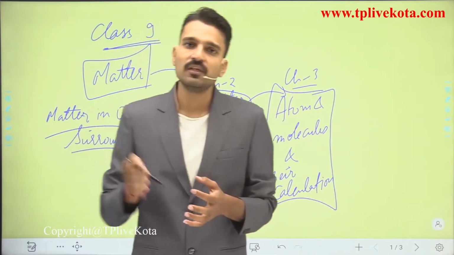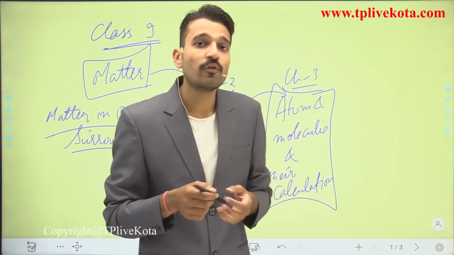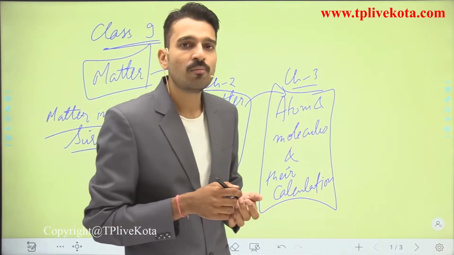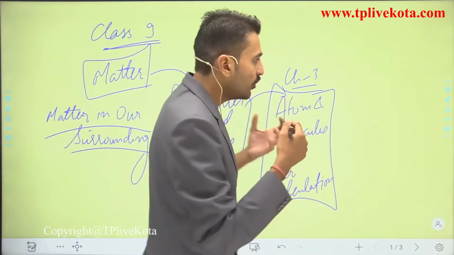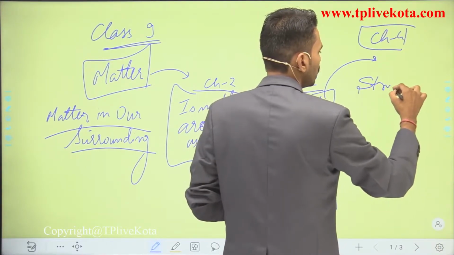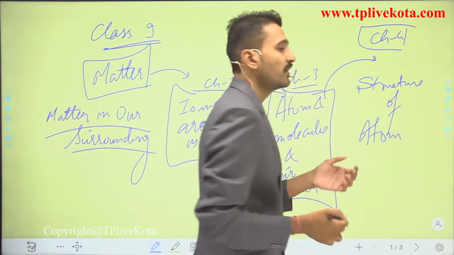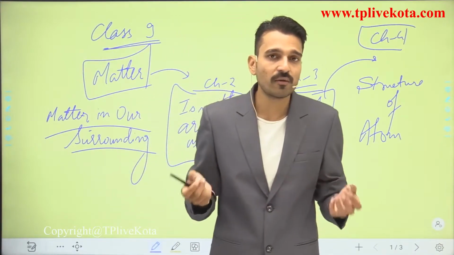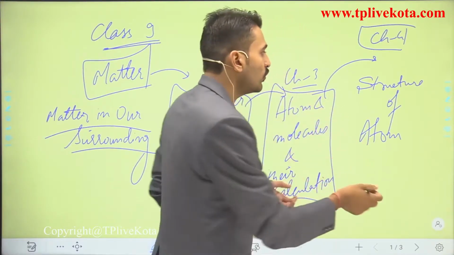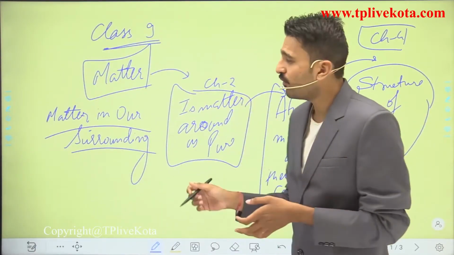At last we have seen, suppose this is matter, is it pure? If it is pure, then what is it made up of? Or if it is not pure, then what is it made up of? So it is made up of small atoms and molecules. So how does the atom look? In chapter number 4 we are going to see the structure of the atom, that is what the atom is made up of and what the subatomic particles are which constitute the atom, and their discoveries also. So all these constitute your class 9th journey, which is starting with what? Which is starting with matter.